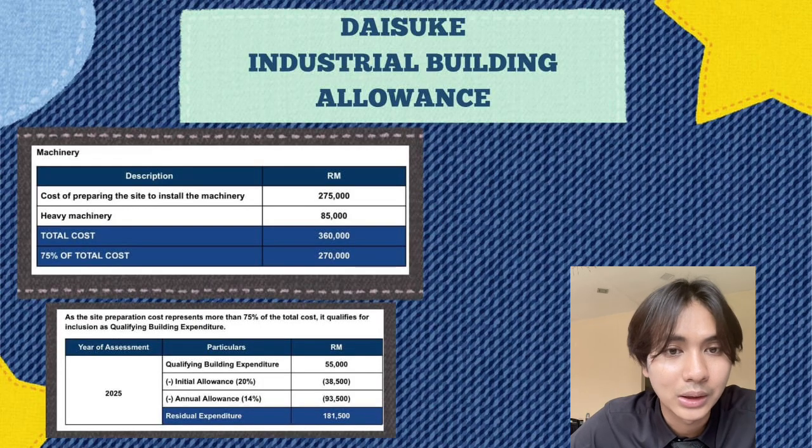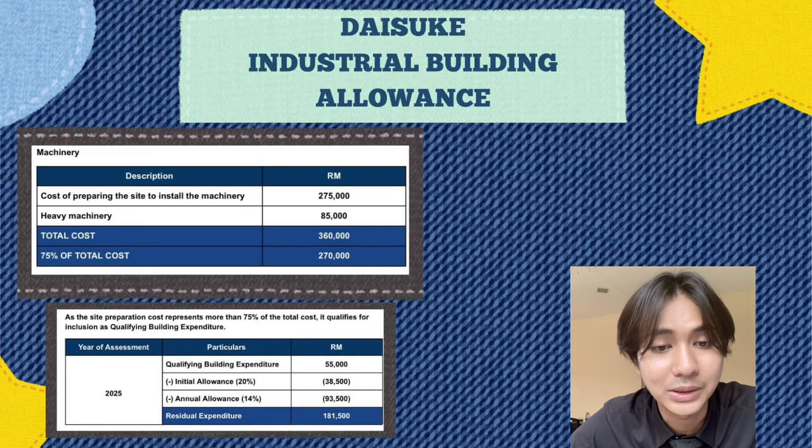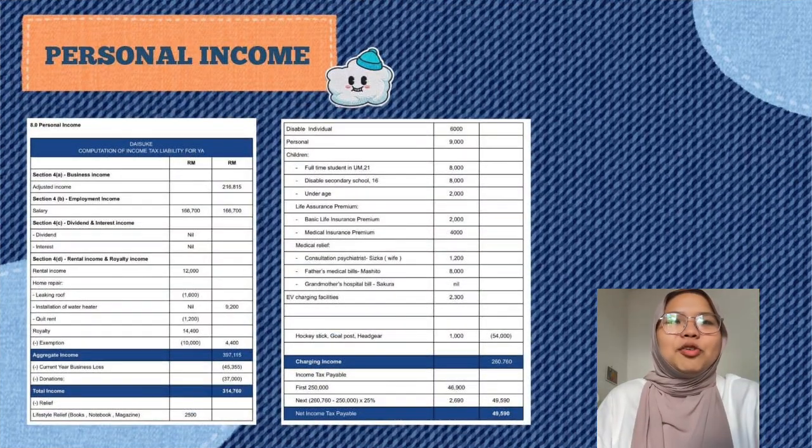I will pass to the next presenter, which is for personal income. Thank you. Good day everyone, today I will be presenting the computation of personal income tax liability for Daisuke for the year of assessment. First, let's look at Daisuke's sources of income under section 4A. He has a business income with an adjusted income of